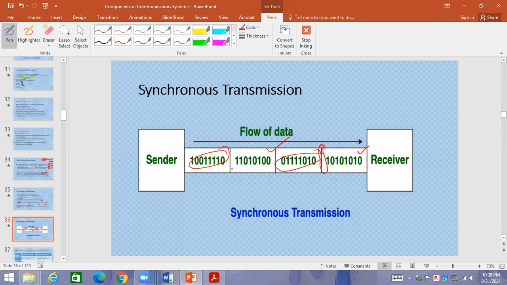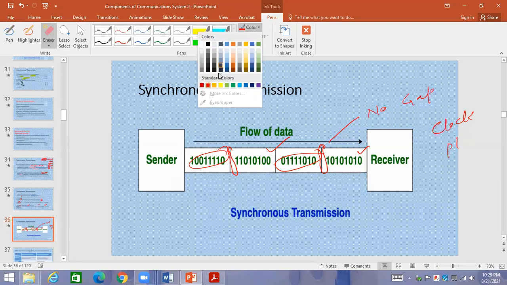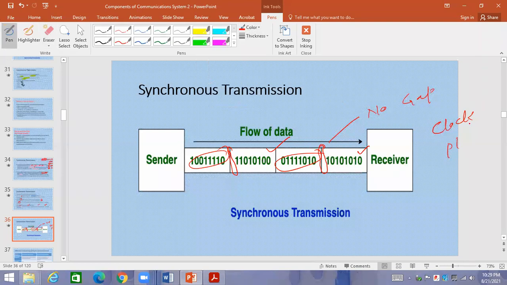No, there is no gap, because gaps are there in asynchronous. But there is a clock pulse, which manages the time and ensures there should not be any problem or issue when the data is being transmitted. So there is a clock pulse for synchronized transmission.